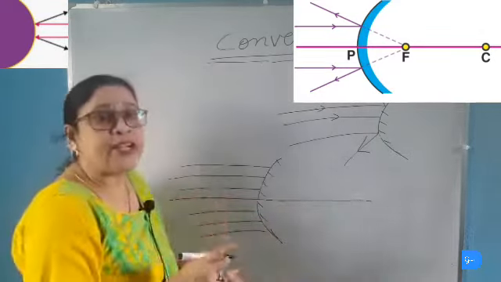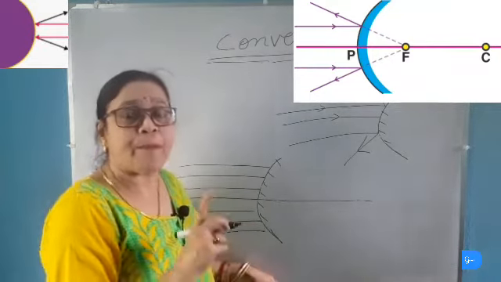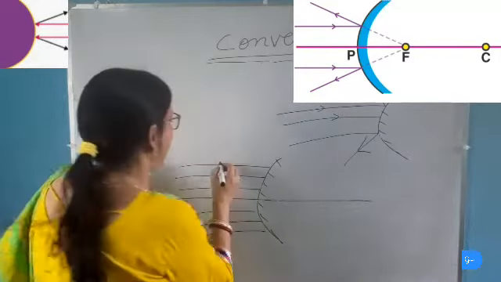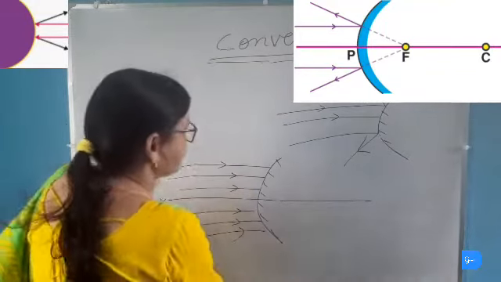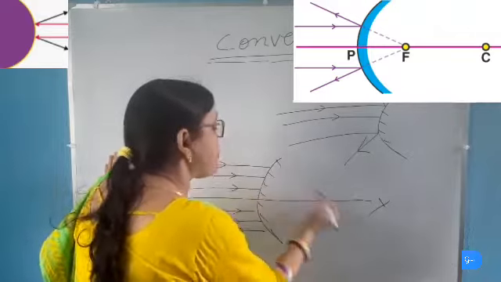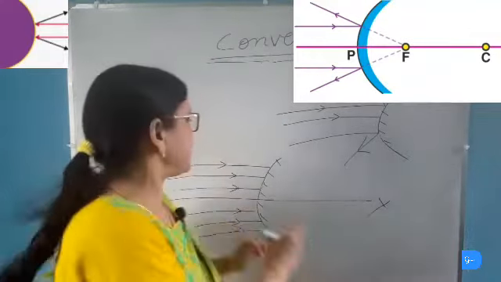I have said the principal focus is that point from which all the light rays appear to be coming after being reflected from the convex mirror. Now, when these light rays are reflected, this is the principal axis. Then they appear to be coming from a particular point which is known as the principal focus of a convex mirror.